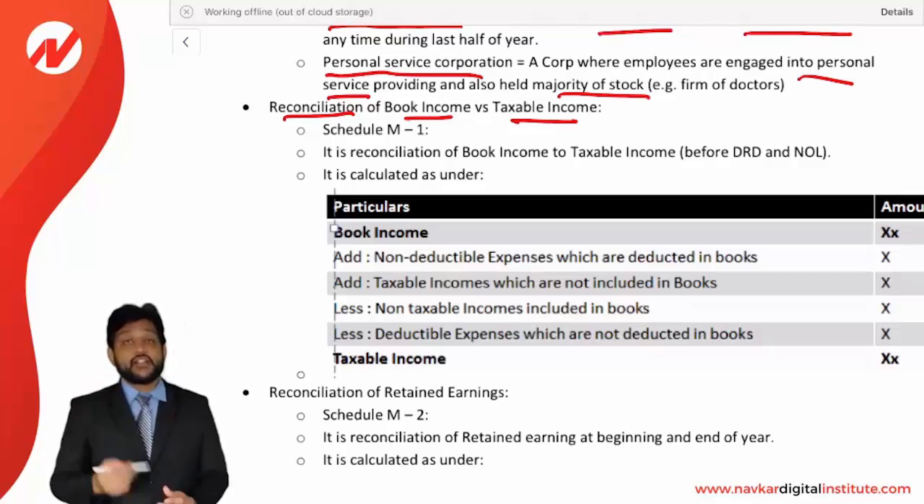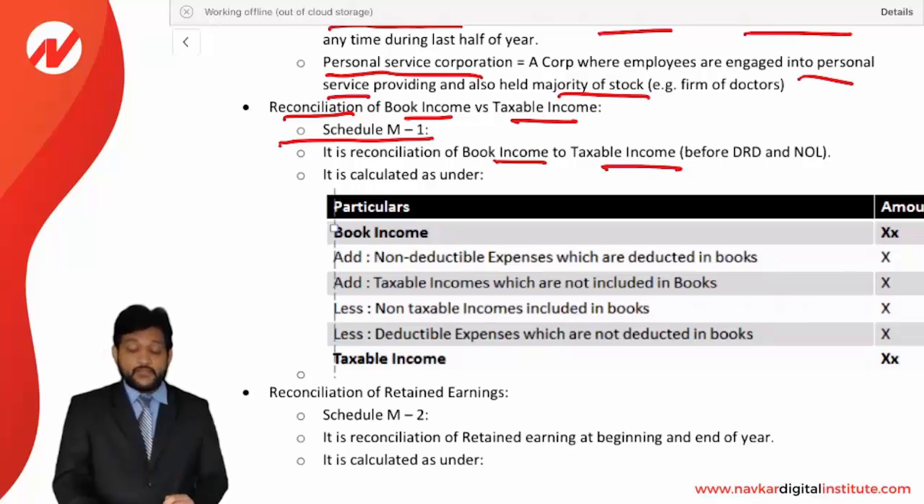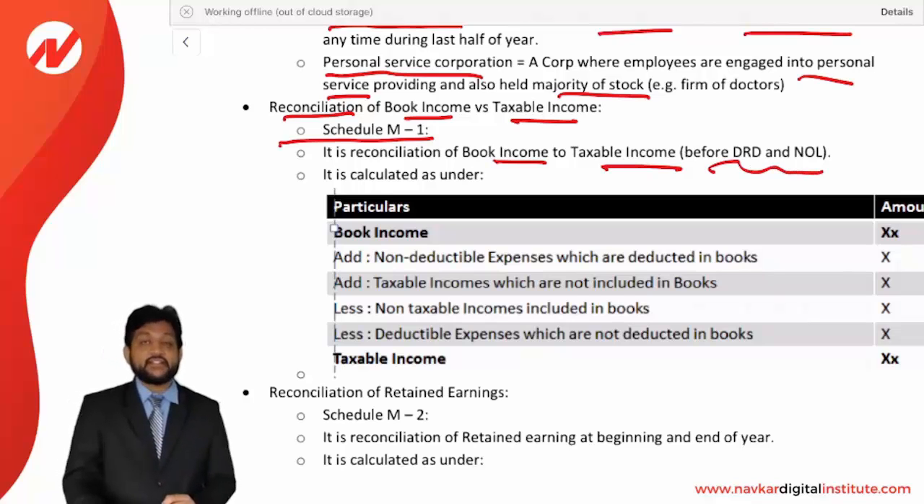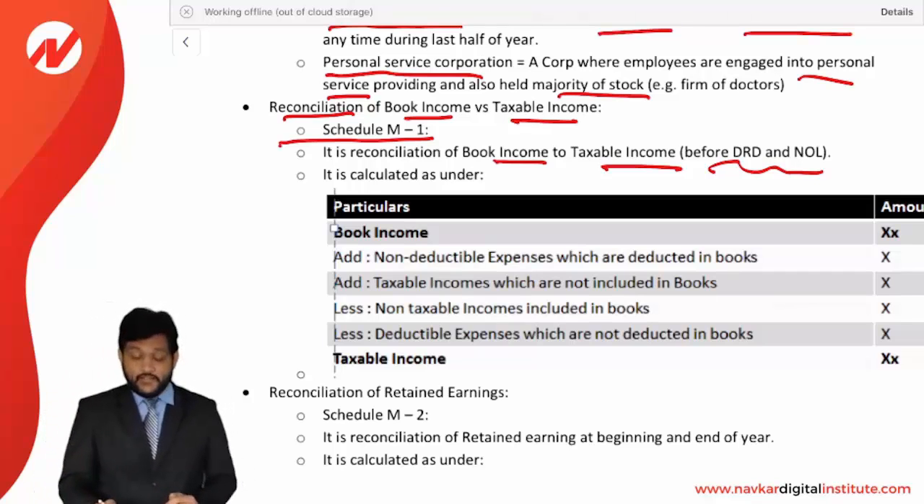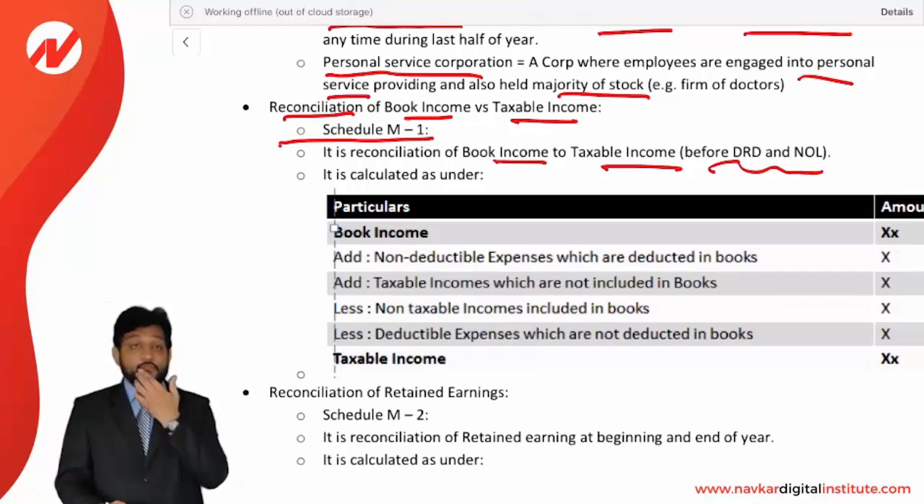How the reconciliation will go on, let's see. First, we are talking about Schedule M-1. Schedule M-1 is a reconciliation of book income to taxable income, before DRD and NOL. DRD is the dividend received deduction, NOL is the net operating loss, which we will discuss in a later section. But this is a reconciliation of book income to taxable income. Just see how it will be calculated. We'll write the book income first and then we'll adjust the 4 things.